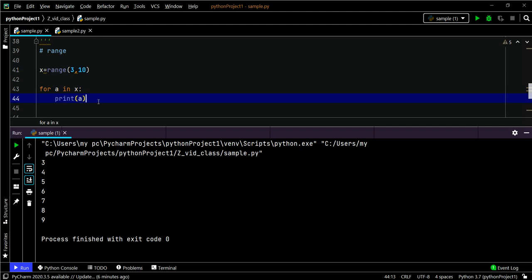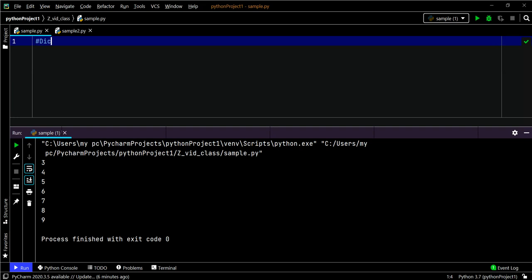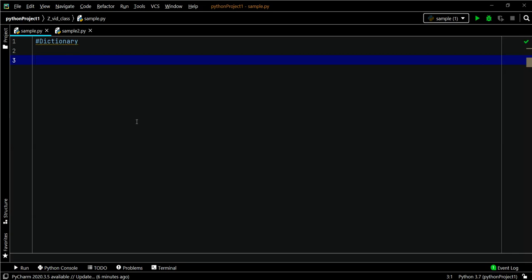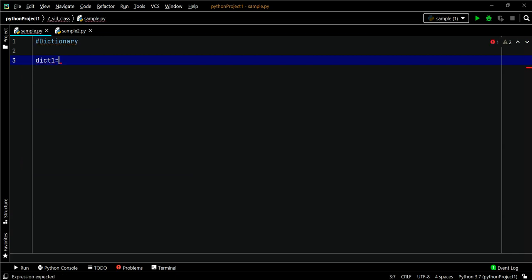Next one is a very important data type, which is the mapping data type, dictionary. Let's delete this. Dictionary is nothing but a collection of ordered data with keys and values. Let me create some dictionaries. Dictionaries have to be written with open and closed curly braces. I am creating a dictionary with the key name, and the value for that key is Sono.